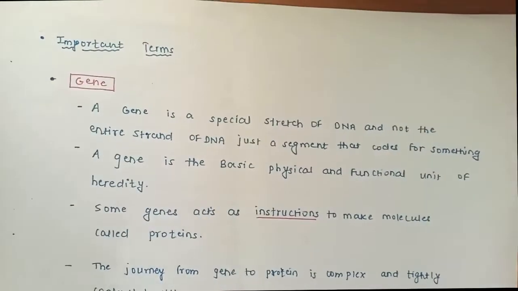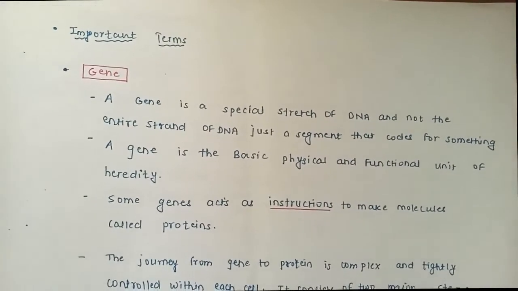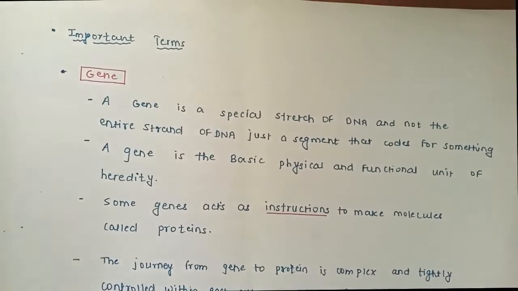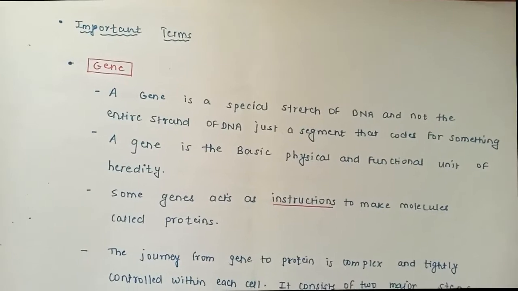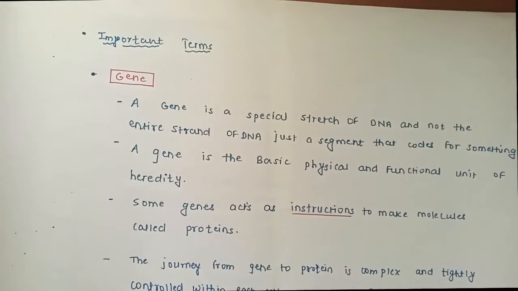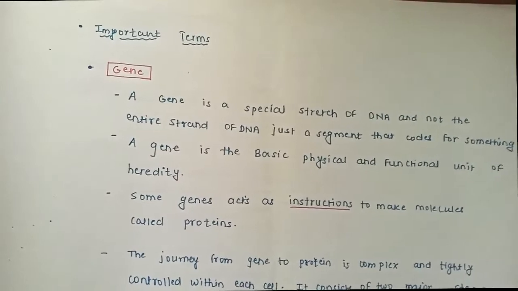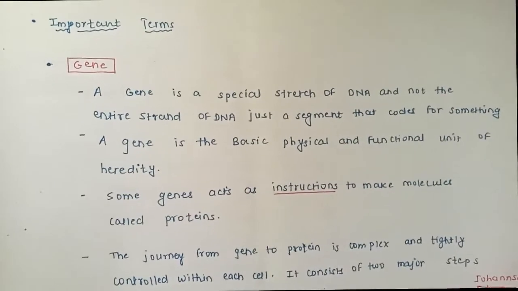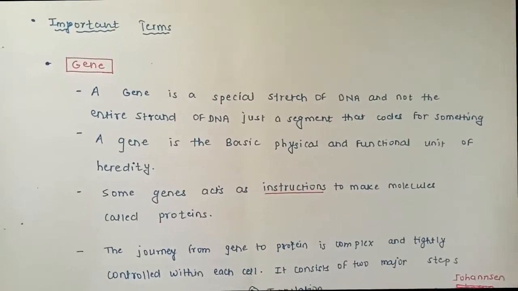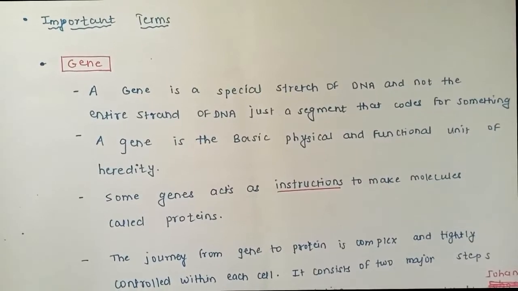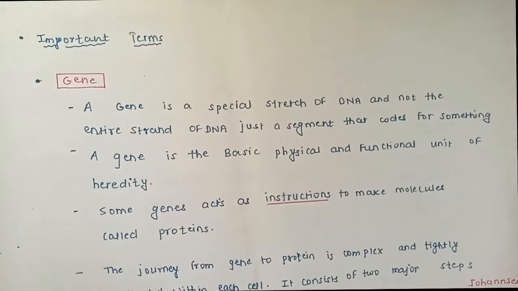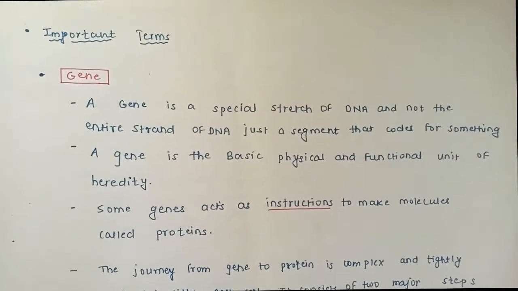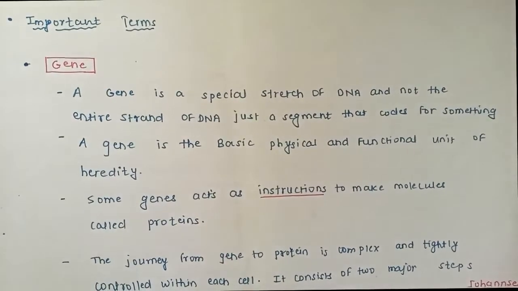Now many times we have studied about the gene, but having a clear idea about the gene is very important, and to know what a gene is, it is very important to study about the DNA. Basically we know DNA is a double helical structure, a biomolecular polymer, and it has monomer units called nucleotides, and nucleotides again have 3 elements: we have nitrogen bases, we have pentose sugar, and we have a phosphate group.